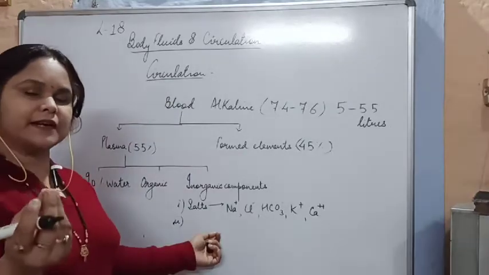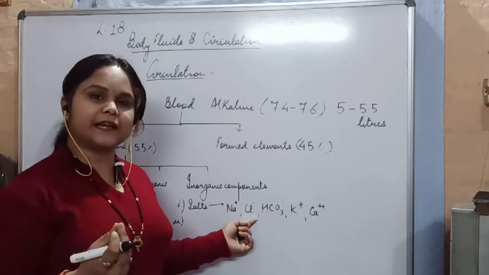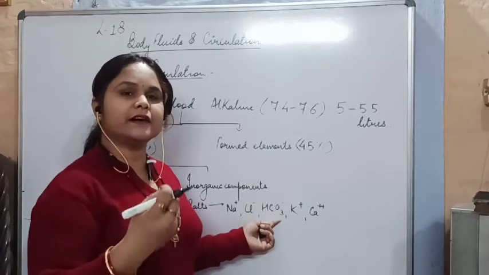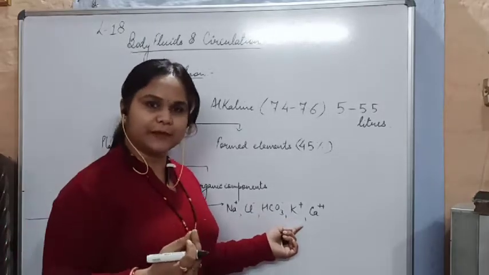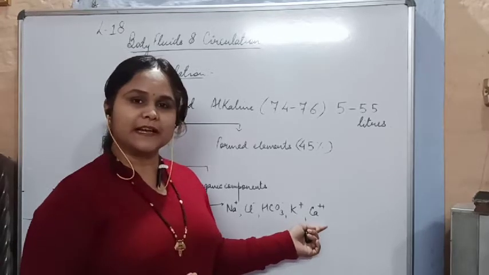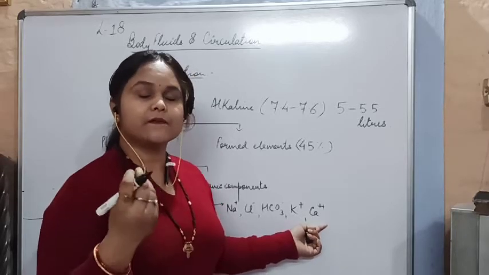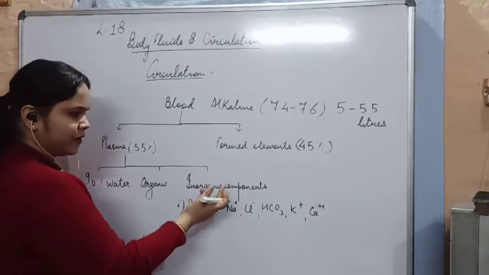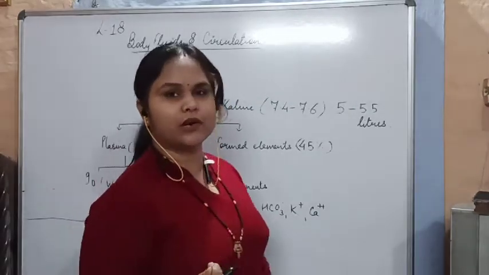So what is the important function of these ions? Let's check it out. Sodium and chloride maintain the osmotic balance of our blood. Bicarbonate ions help in the transportation of CO2. Potassium ions are important constituents in blood formation. And calcium ions do the work of blood clotting. Without the presence of calcium ions, our body does not carry out blood clotting. So these are the important inorganic components which we have seen. Then later, certain eliminatory agents are also present.